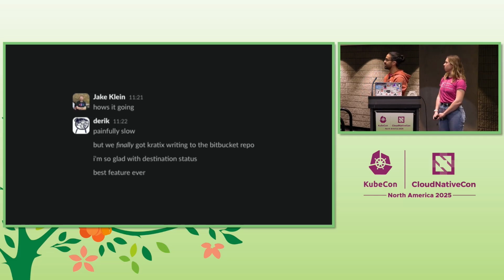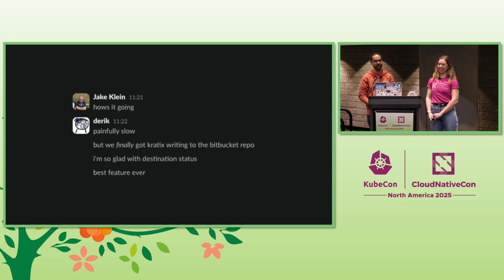So, implement destination status. A destination has a secret associated with it, and the number of times that we spent a lot of time debugging things was just because someone base64 encoded it wrong. Destination status is the best feature that we ever implemented. It shows that particular piece of data.